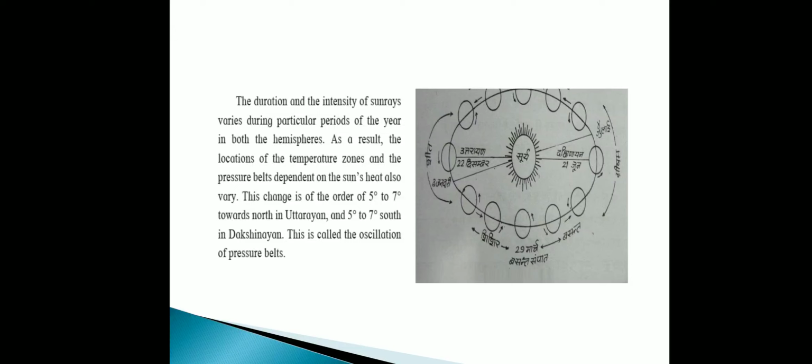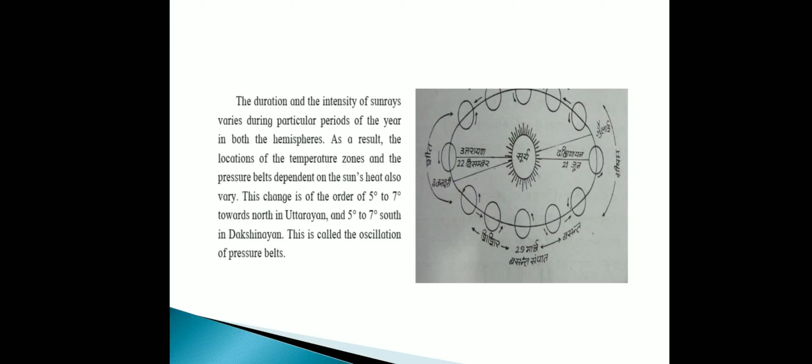Uttarayan starts from 14th January, when we celebrate Makar Sankranti. After 14th January the climate starts changing from winter to summer, and summer will be coming soon, because the temperature will start increasing by 5 to 7 degrees. At the same time, in Dakshinayan, the temperature will decrease by 5 to 7 degrees Celsius by 21st June, in the southern hemisphere.